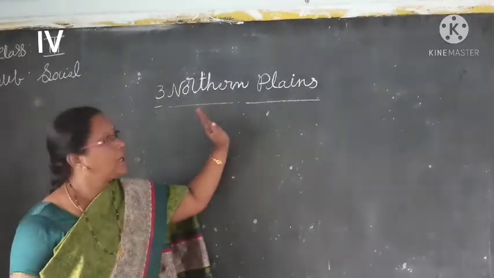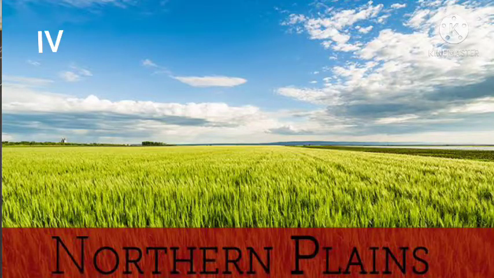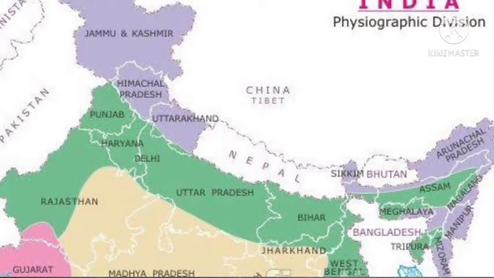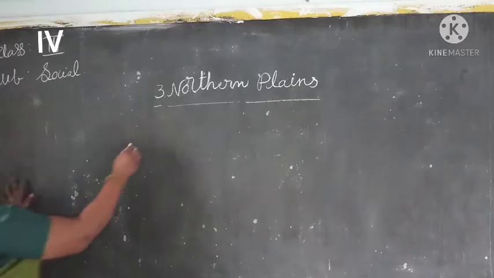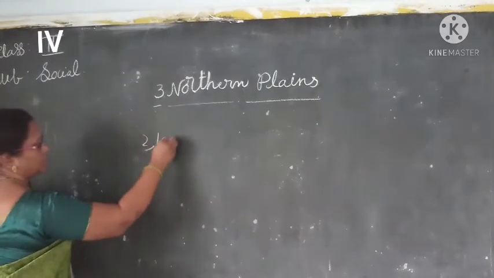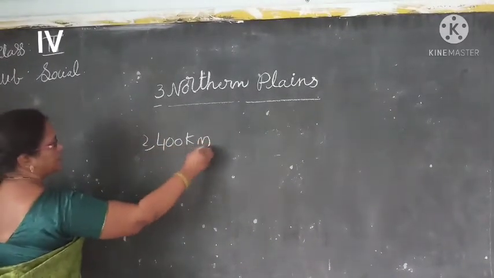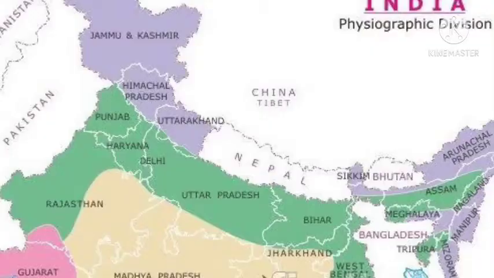Northern plains. The northern plains play an important role in our India. It is a greater part of northern India. The plains lie towards the south of the northern mountains. The region stretches 2,400 kilometers from Punjab to Assam in the east. West side Punjab to east side Assam.